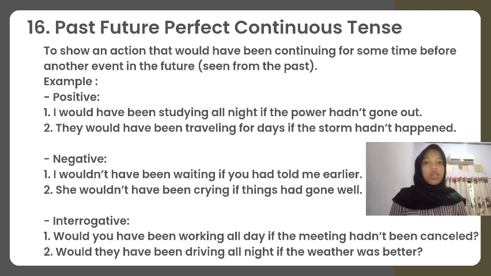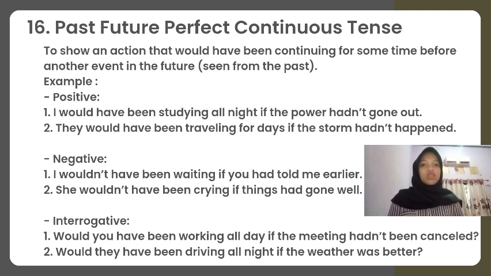In a negative way is, I wouldn't have been waiting if you had told me earlier. She wouldn't have been crying if things had gone well. In an interrogative way is, would you have been working all day if the meeting hadn't been cancelled? Would they have been driving all night if the weather was better?